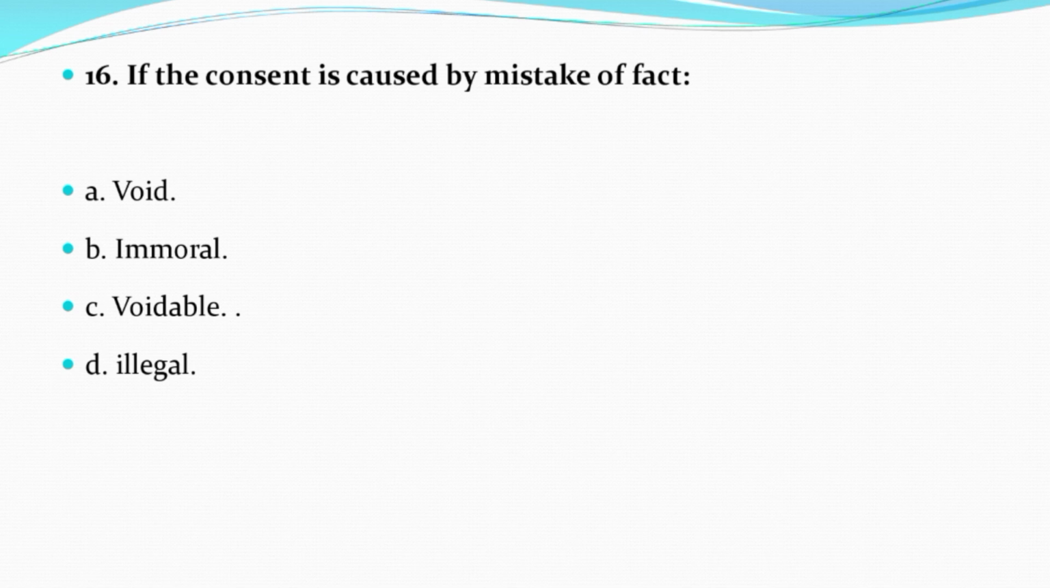Now question number 16. If the consent is caused by mistake of fact, option A, void. Option B, immoral. Option C, voidable. Option D, illegal. And the correct answer is option A, that is void. If the consent is caused by mistake of fact, the agreement becomes void.